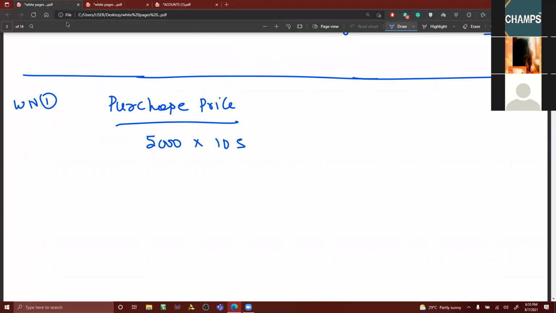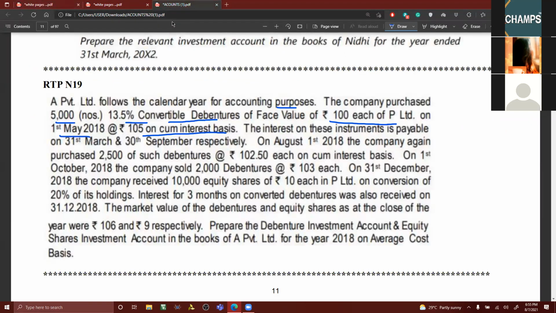How much is that? 5 lakhs 25,000. From this, we have to deduct accrued interest. I think by this time I need not stress this; you all are aware of it. We need to have the date of interest.